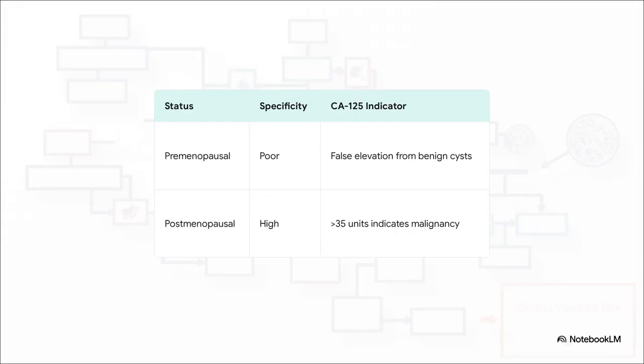This brings us to a really subtle decision boundary: the clinical utility of serum CA-125. Now, in premenopausal patients, CA-125 has terribly poor specificity. It gets falsely elevated by super common, benign inflammatory conditions, things like endometriosis, leiomyomas, or a tubo-ovarian abscess. But flip to postmenopausal patients, and it's a completely different story. Without that normal cyclic menstrual inflammation, CA-125 suddenly has a massive positive predictive value. A level over 35 units in a postmenopausal woman, that is a glaring, blinking warning sign.